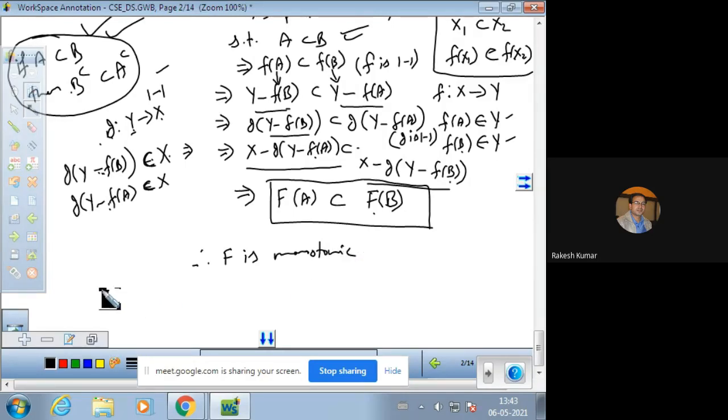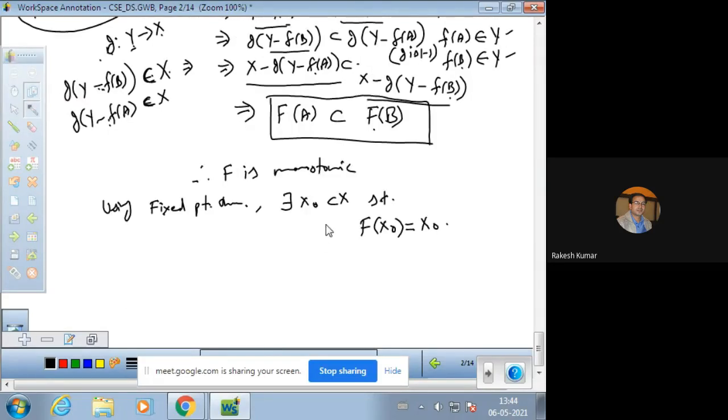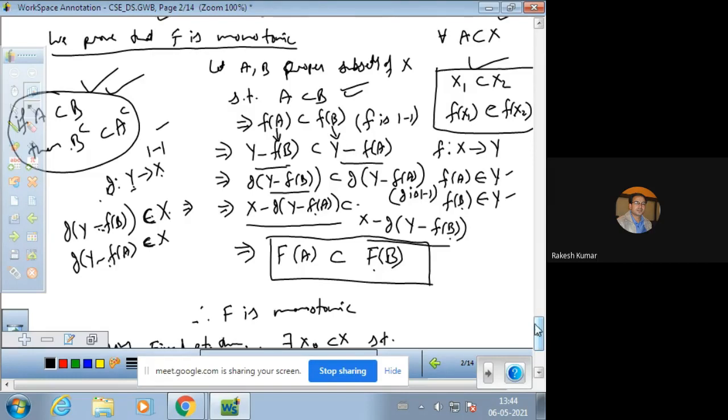Now we have a fixed point theorem which we have to use. Using the fixed point theorem, it says that there exists a subset x naught of X such that f of x naught is always equal to x naught. This is by the fixed point theorem. x naught कोई और set ले लिया हमने and that is a subset of X, and your X is what?